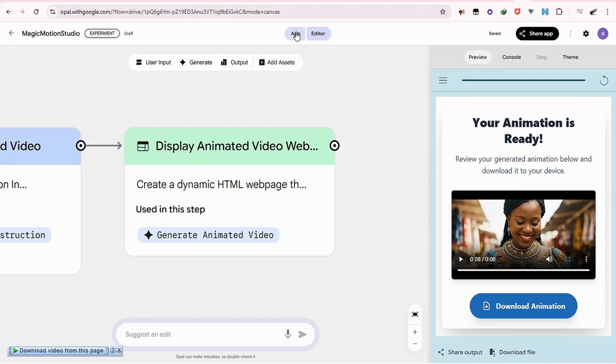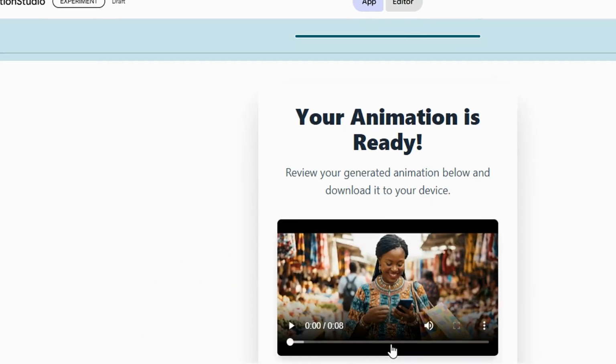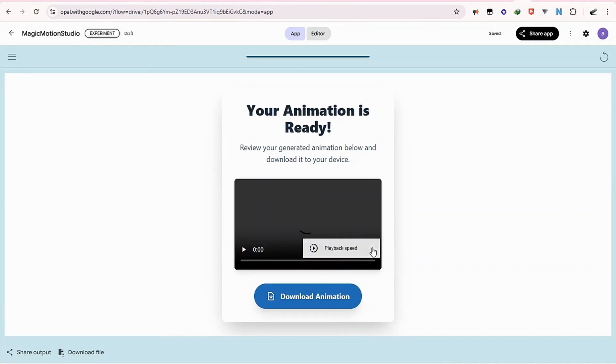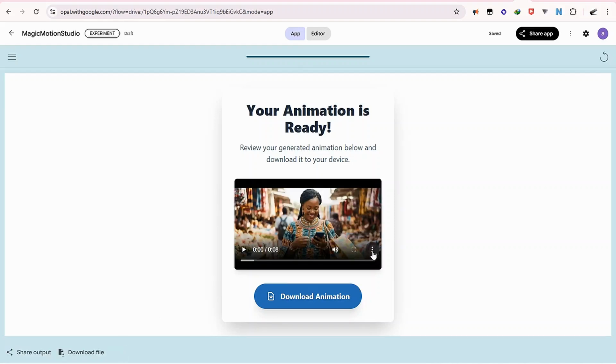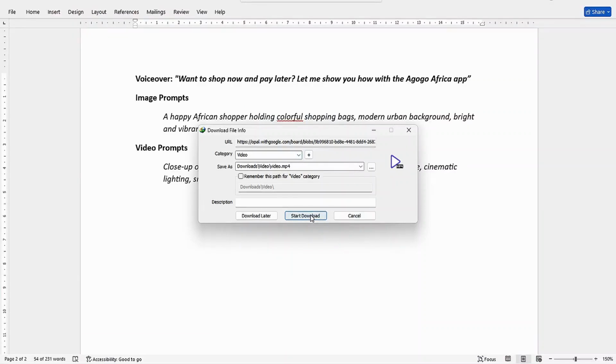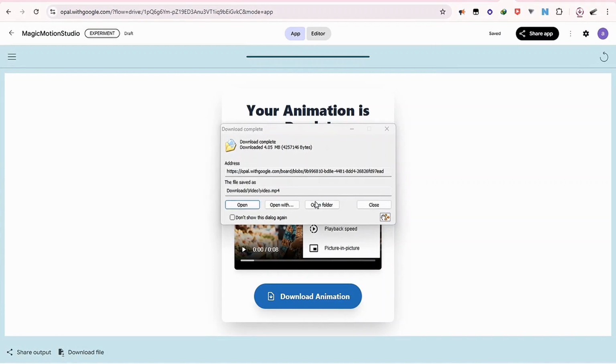Alright, so if I go to app above here and click on that, here is the video. Here I can easily download it. Then I'll click on this three dot and say download. So I'm going to click on download. I will say save, and the download is done.